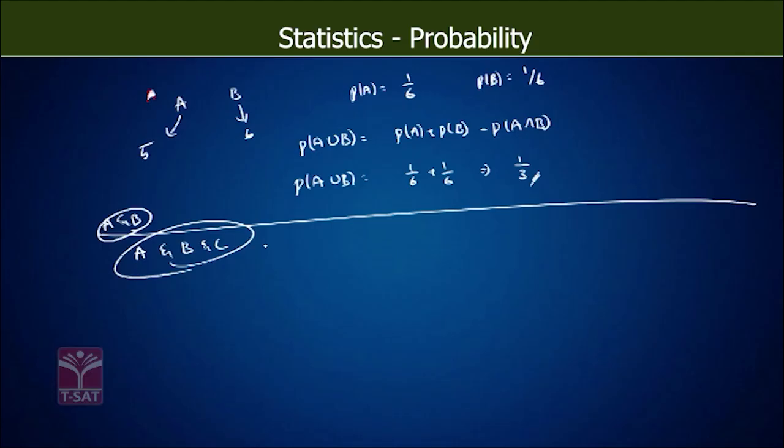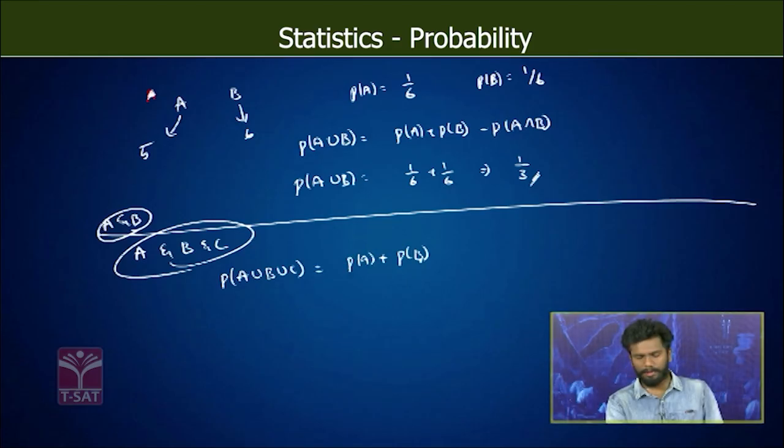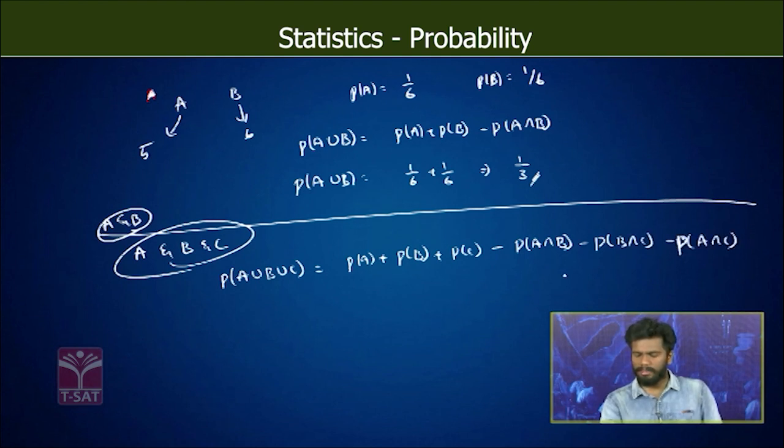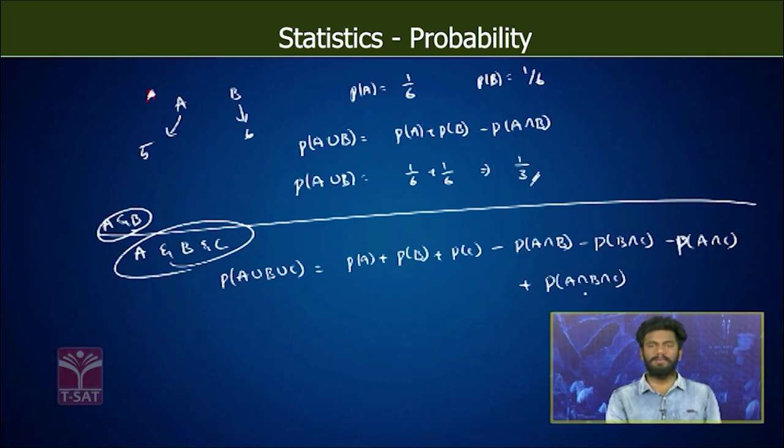Now when there are three events A, B and C, the probability of occurrence of event A or B or C is given by the probability of A plus the probability of B plus the probability of C minus the probability of A and B minus the probability of B and C minus the probability of A and C plus the probability of A and B and C. So this is the formula for the addition theorem for three events.